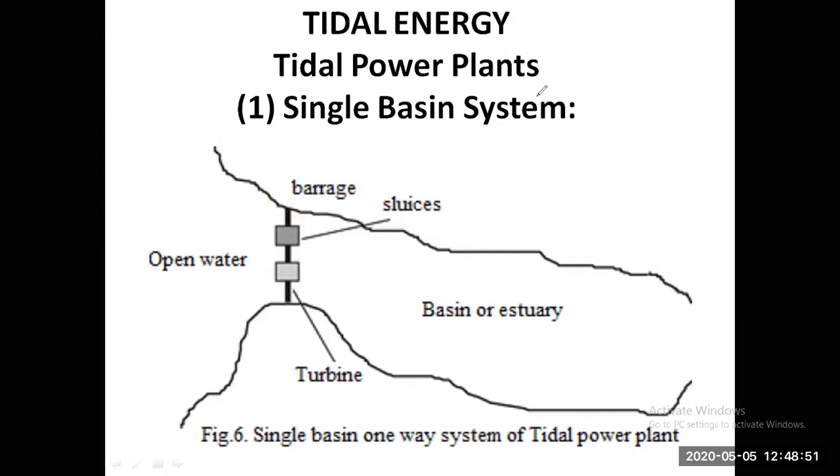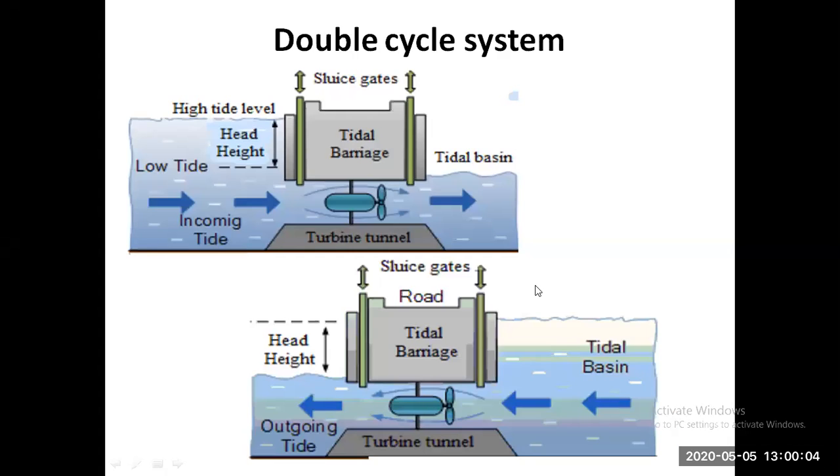In order to utilize two flows in opposite directions, there is a schematic termed the double cycle system. As you can see, with the help of the animation, I can explain it to you.